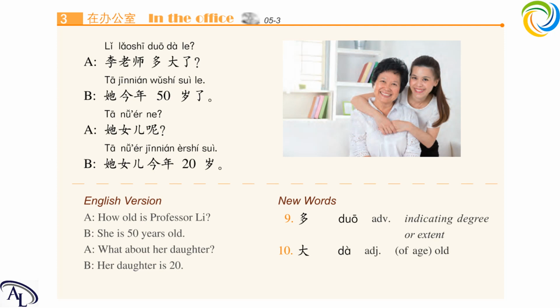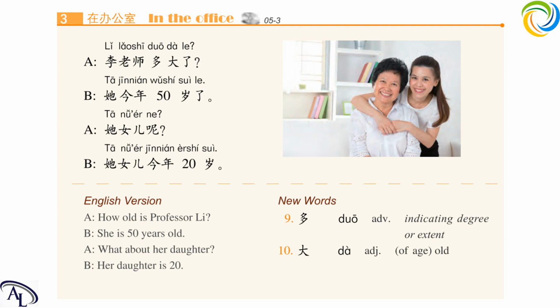Okay, and the answer is 他今年50岁了. 5 means 5, 10 means 10, so 50 means 50. 50岁, 50 years old. He is 50 years old this year.